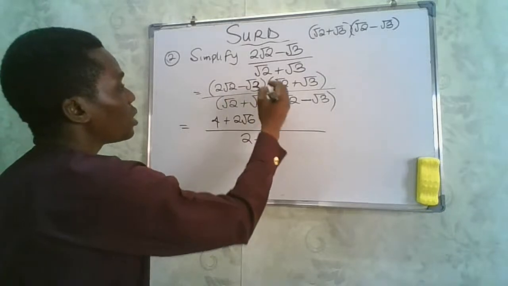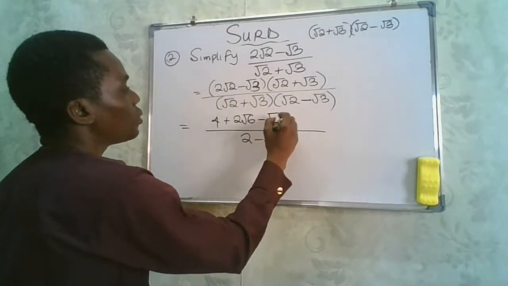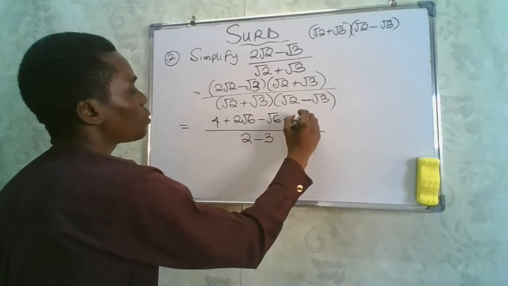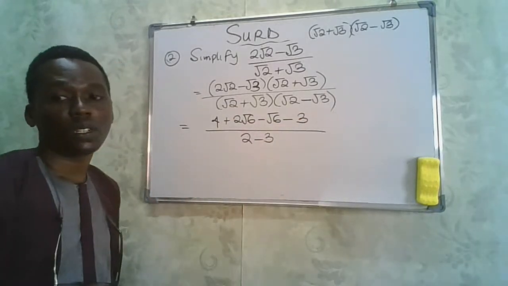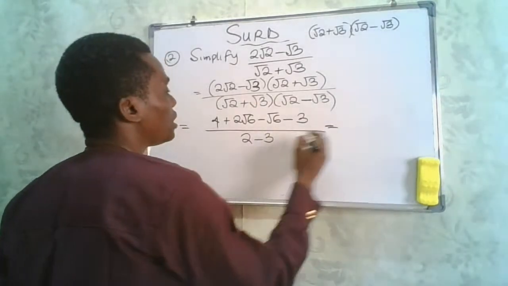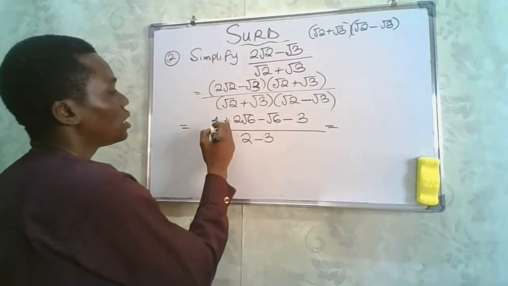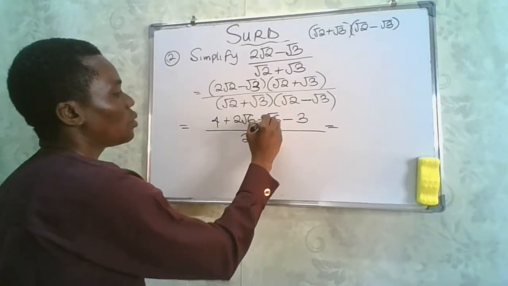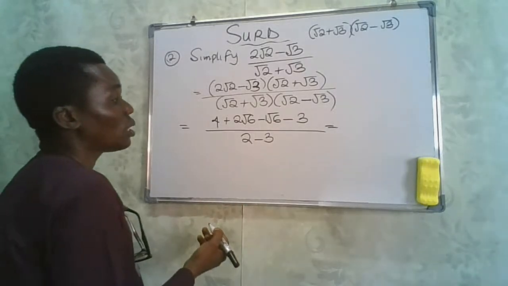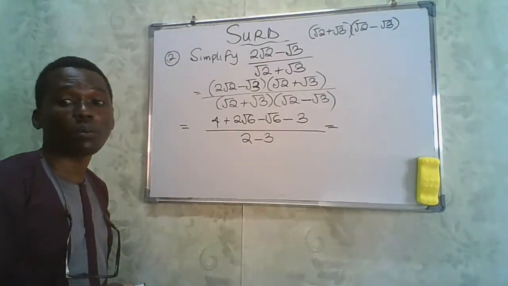Then this other one will give us what? Minus. This times this will give us root 6. Then this times this will give us minus what? Minus 3, right? So that is exactly what it will give us. So if we simplify this, we're going to have 4 minus 3 will give us 1. This minus this, remember 1 is here, so 2 minus 1 is going to give us 1. So we are simply going to have 1 plus what?